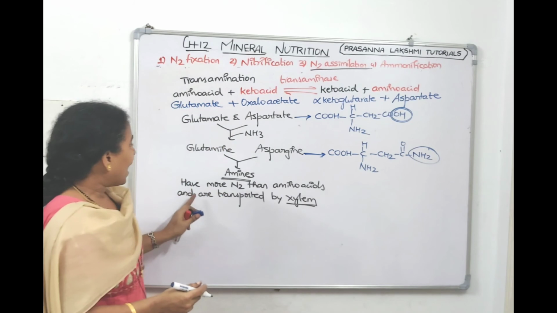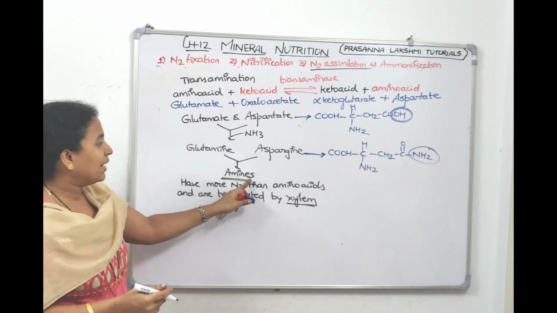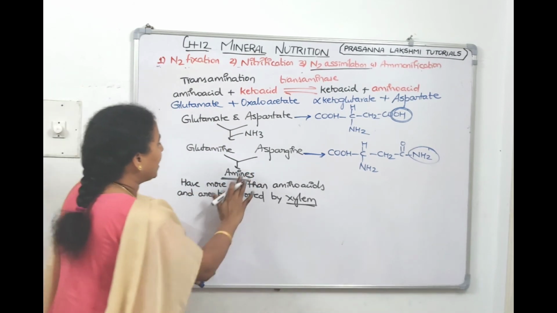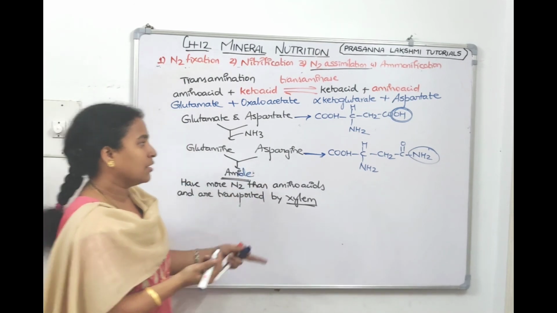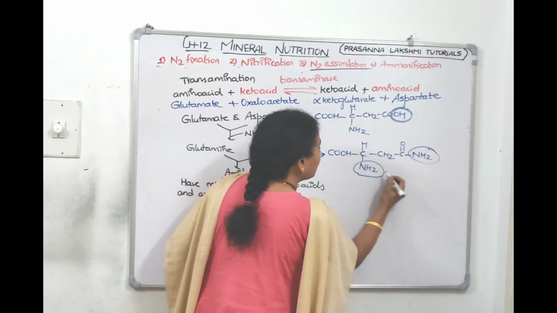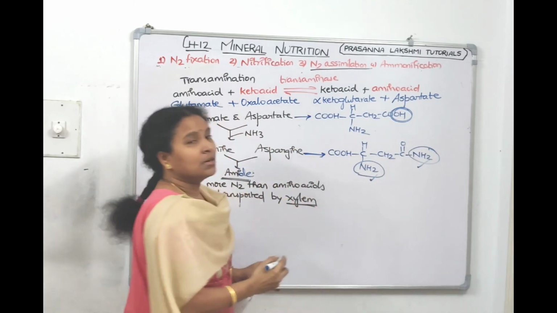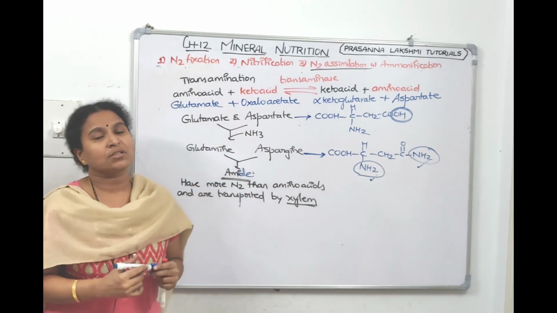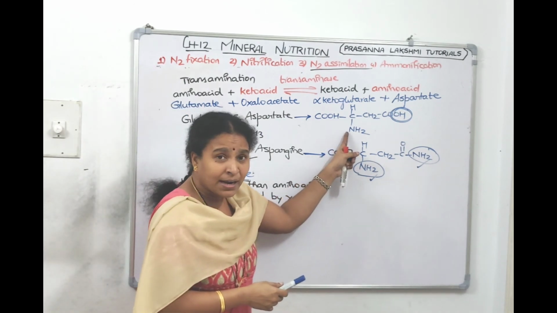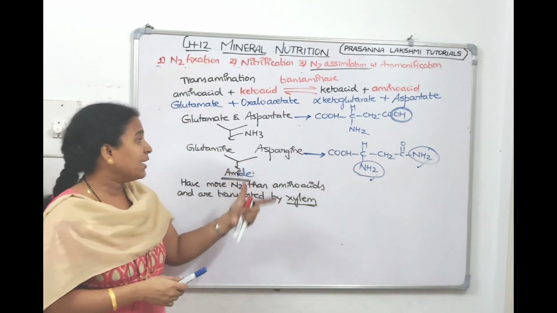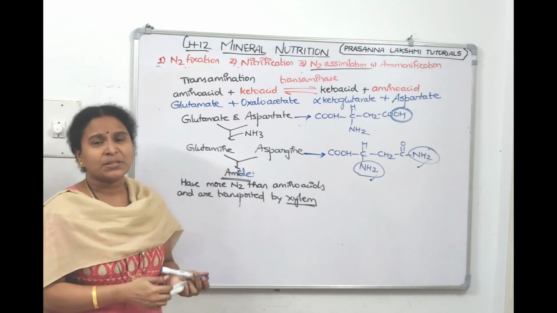Now asparagine is an amide, AMIDE. It has more nitrogen: one nitrogen and a second nitrogen. So it has more nitrogen than amino acids. Amino acids have only one nitrogen group, whereas these amides have more nitrogen groups, correct?